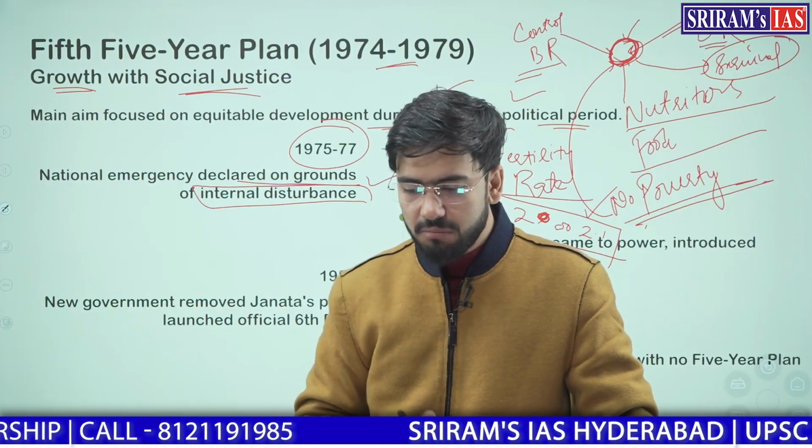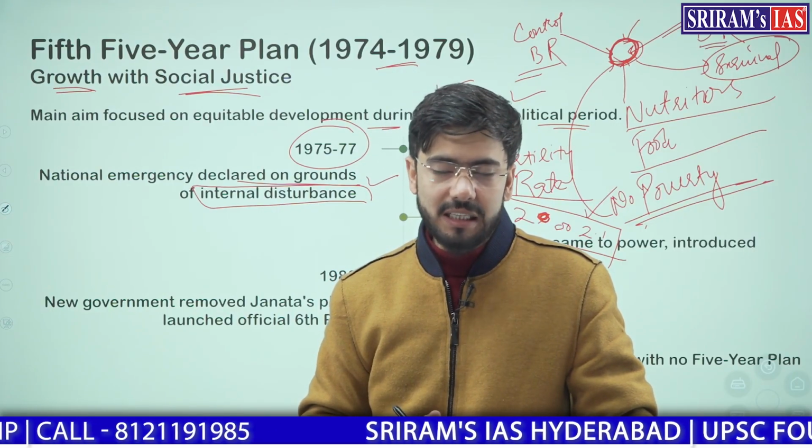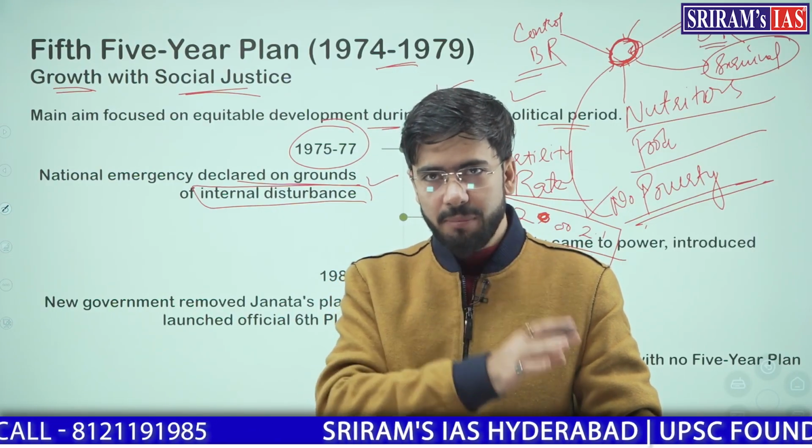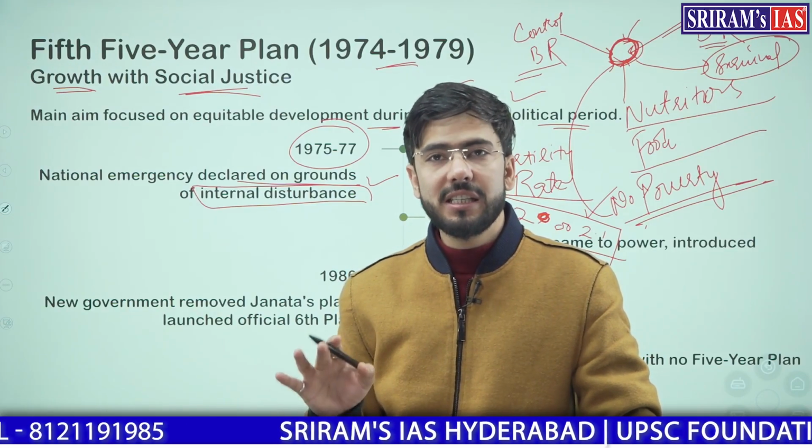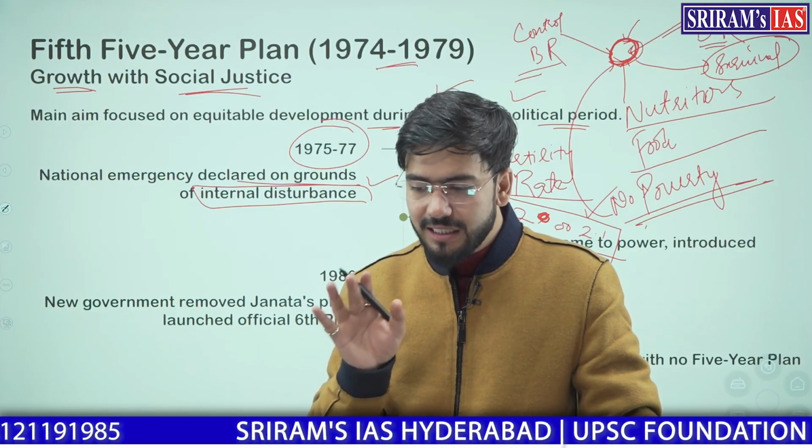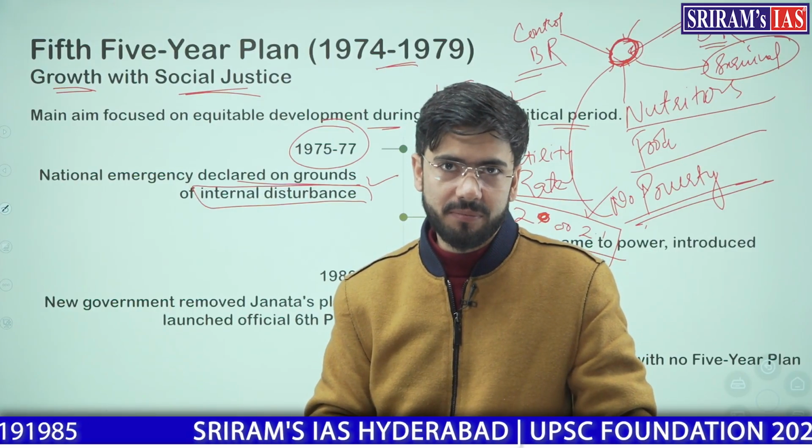You might remember this, or you might have read this in polity, that from independence till 1967, we had single party dominance.